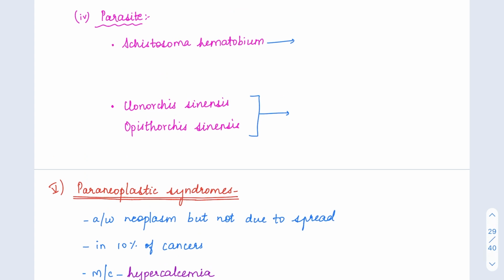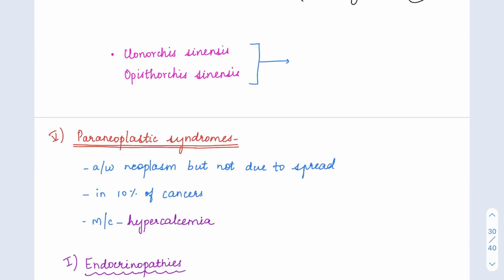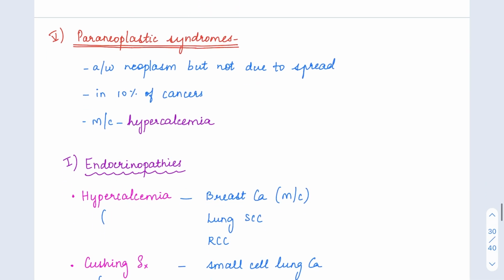Under parasites, we have Schistosoma haematobium. It is a parasite that causes squamous cell carcinoma of the urinary bladder. In the bladder, it is usually transitional cell carcinoma, but when Schistosoma haematobium is there, it causes squamous cell carcinoma of the urinary bladder. Then Clonorchis sinensis and Opisthorchis, both of these parasites, are flukes that cause cholangiocarcinomas. So all these are direct one-liner examples.